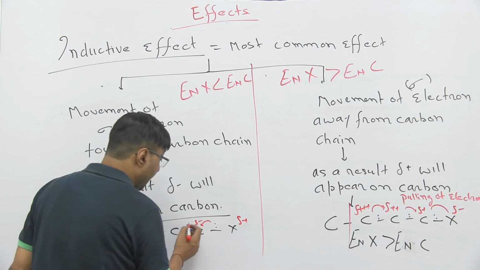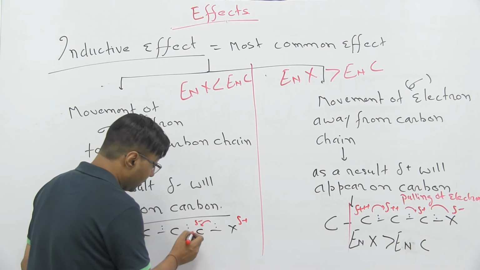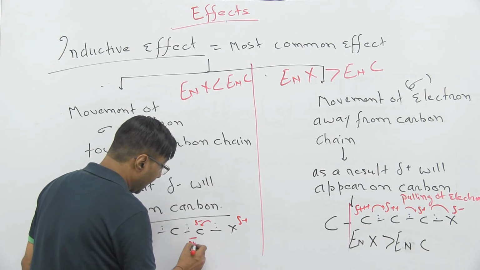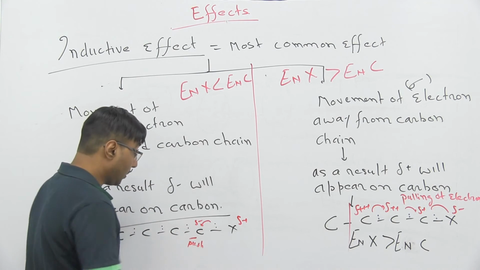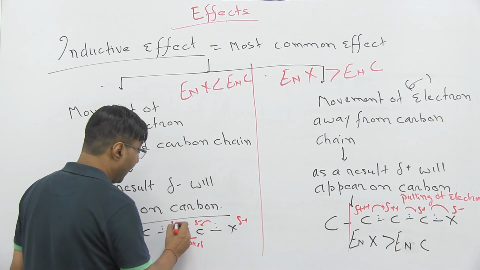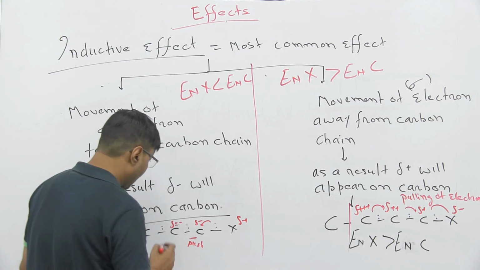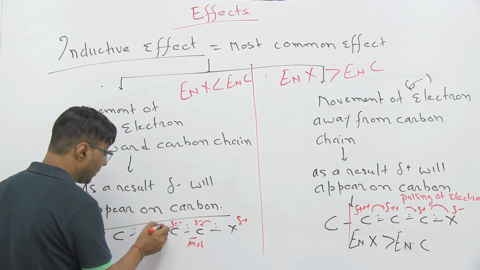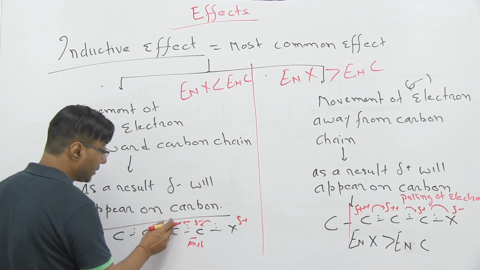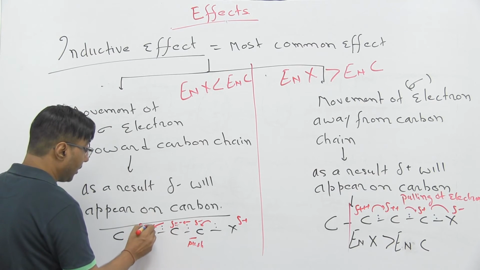This delta negative will push the electron towards the next carbon, and it will have delta negative negative. Again it will be repelled by this negative charge and it will have delta triple negative.